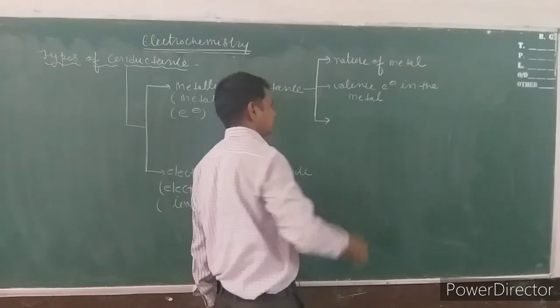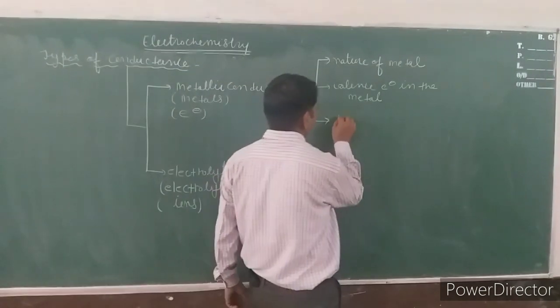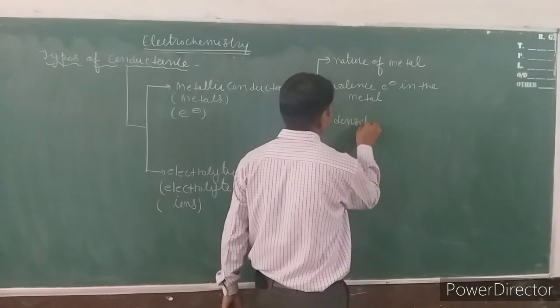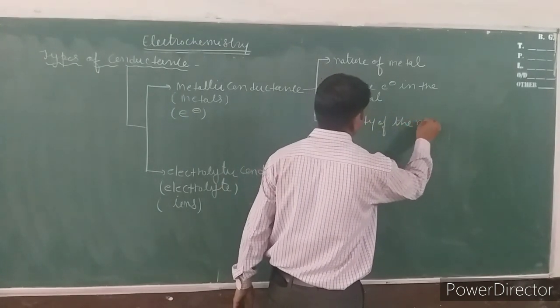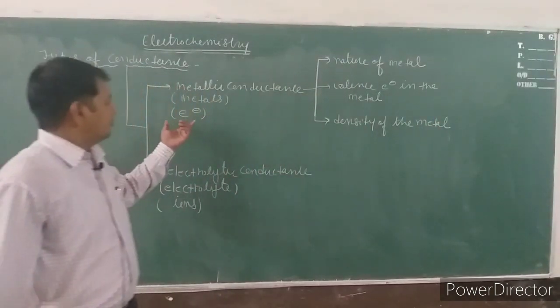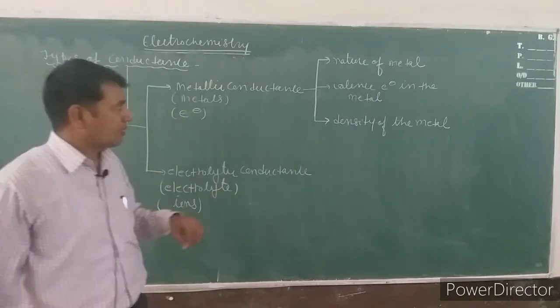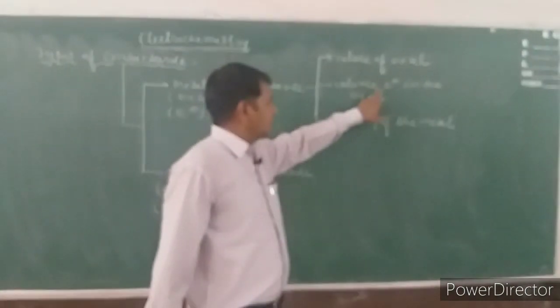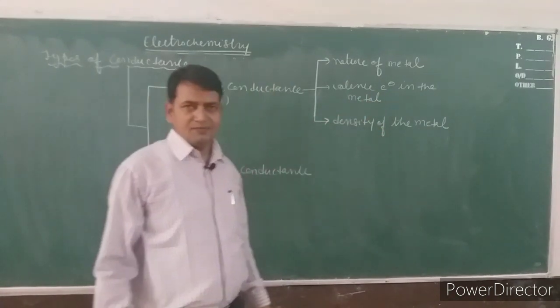And third, density of the metal. So the metallic conductance depends on these three factors: nature of metal, valence electrons in the metal and density of the metal.